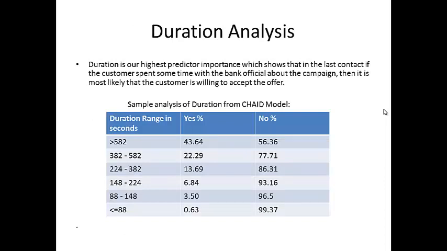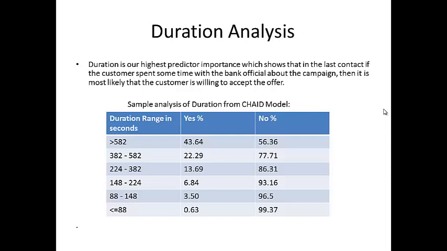Then here I've explained clearly the analysis of the age variable using the Bayesian network model. Here you can see there isn't much difference in the acceptance rate and rejection rate for every age group. For age group less than 32 years, the percentage of accepting the term deposit offer is 26%, whereas 23% are rejecting, and these values are almost the same for all the age groups. That's the reason why we have removed the age variable.